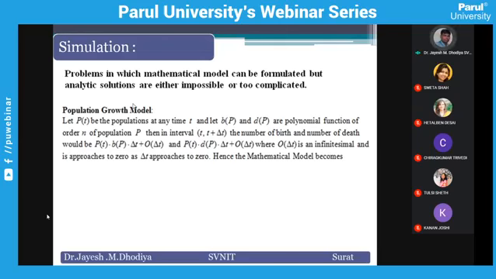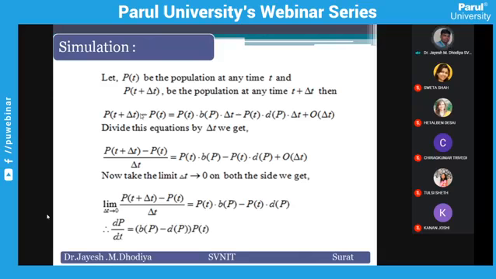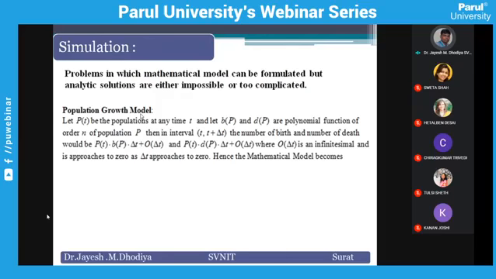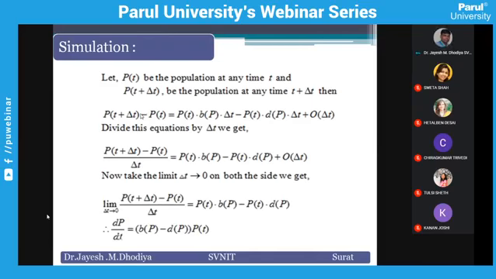All of you are familiar with the population growth model and the equation too. So I am not that interested in discussing the model, but I will directly give you the equation. The situation we consider here: population P depends on birth rate and death rate. In this situation, our mathematical model is dP/dt = (b - d) P. All of you are familiar with this model.